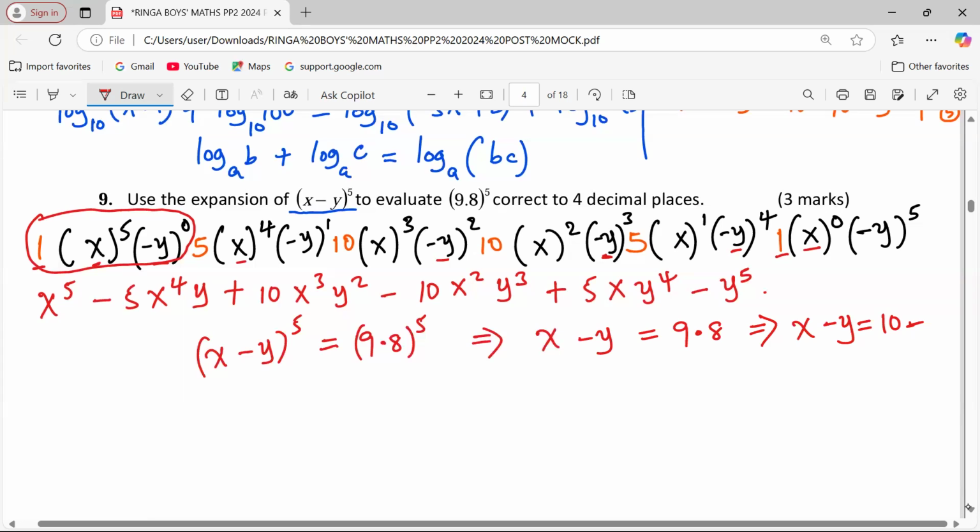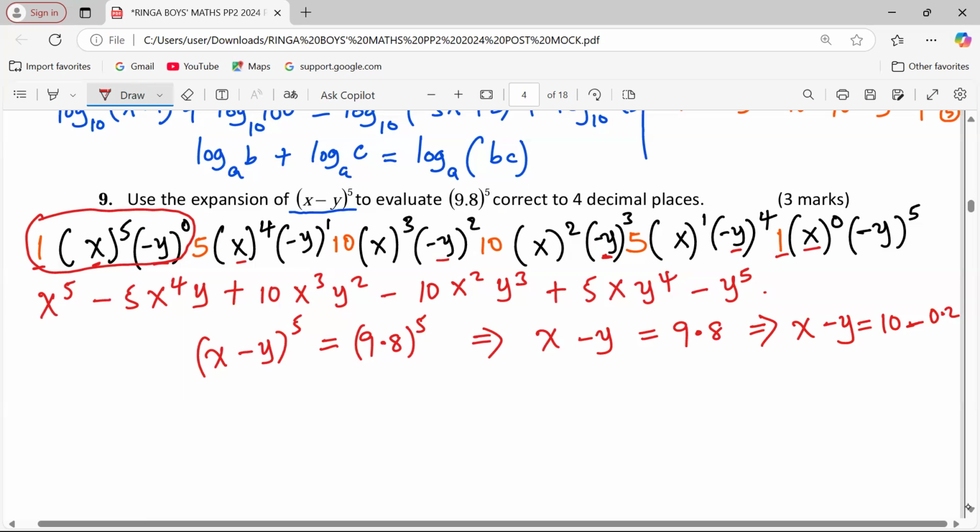So 10 minus 9.8 is 0.2. That is it. So we first establish the nearest integer to 9.8, or to whatever decimal is provided. Then we check, because the sign we are having is a minus, what must be minused from 10 to give us 9.8? It is 0.2.